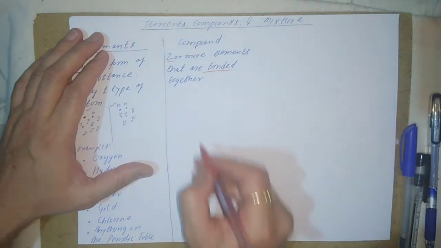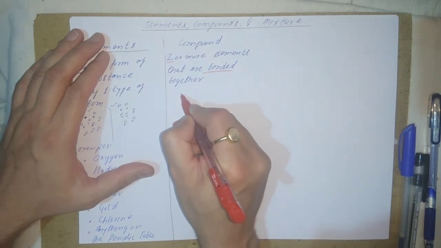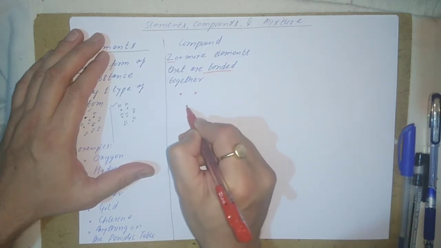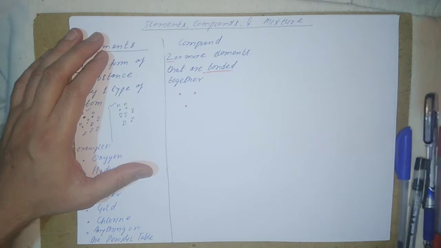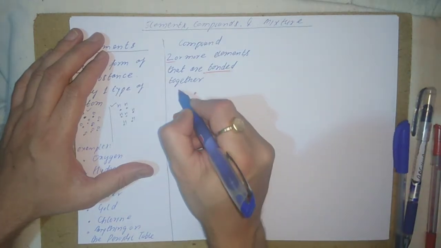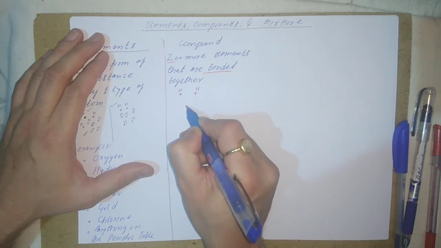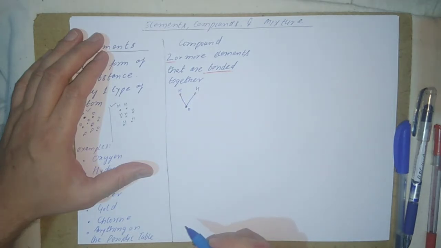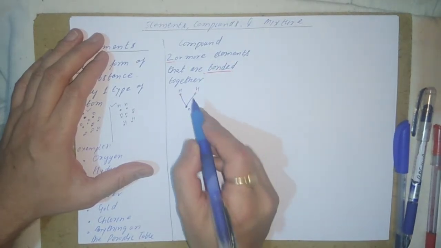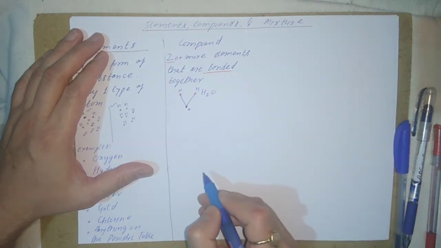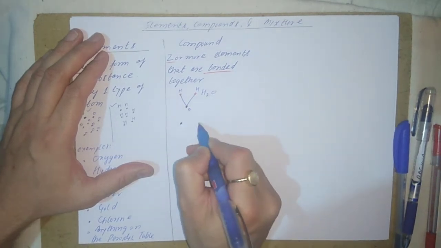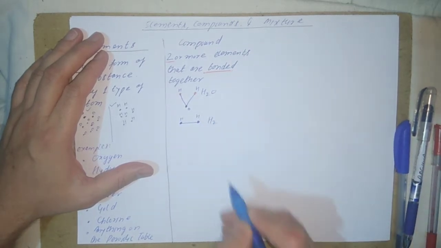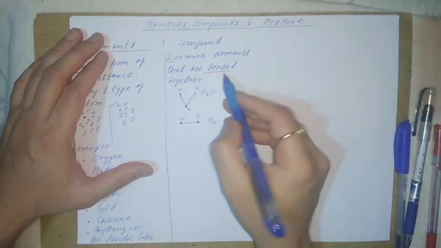So for example, I take two atoms of hydrogen and one atom of oxygen. Like this is hydrogen, and this is oxygen. So they are bonded together. So when they are bonded together, this is a compound. This is H2O. Or you can take even two similar atoms of hydrogen, but they are bonded together. It forms H2. So two or more elements that are bonded together.